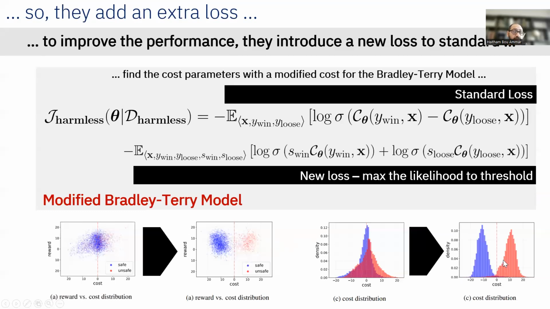Similarly, this happens in the distribution, where after you do this trick, you are able to separate these two distributions from each other. So this model, C theta, which is based on this loss, gives a better separation with respect to a threshold than without including this imaginary response that belongs on the threshold.